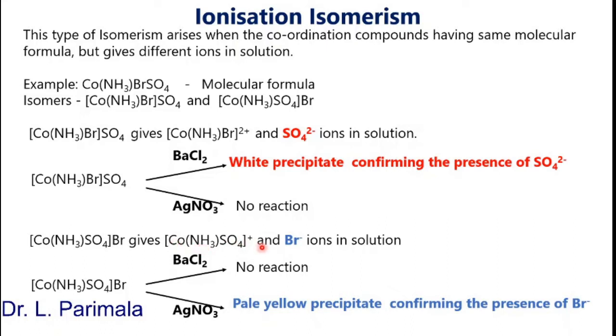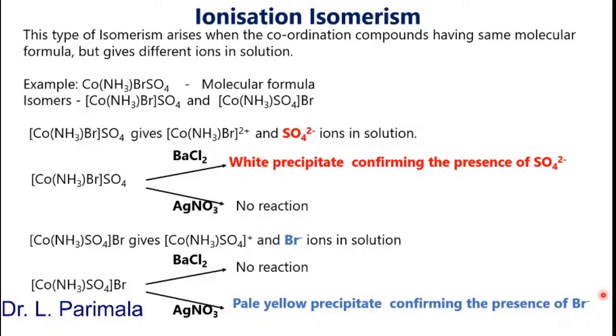When you test this solution with barium chloride, you won't get any answer. That is, no white precipitate will be formed with barium chloride, showing that sulfate is not free, it is in the complex ion. Whereas this solution gives an answer for silver nitrate, it gives a pale yellow precipitate confirming the presence of bromide ion.